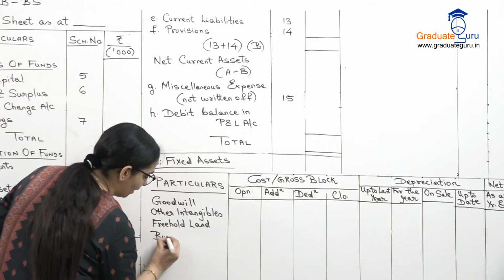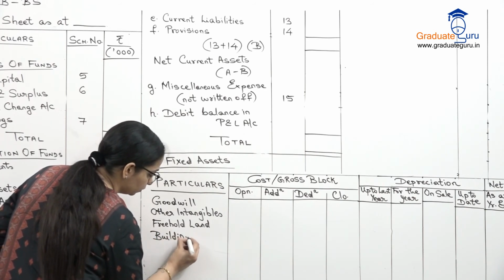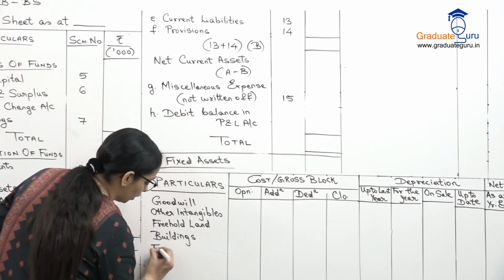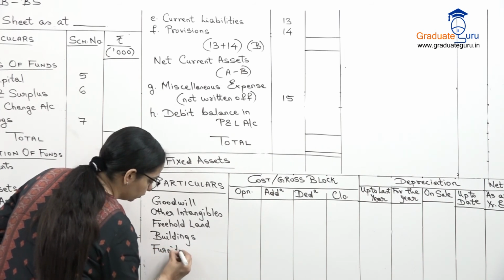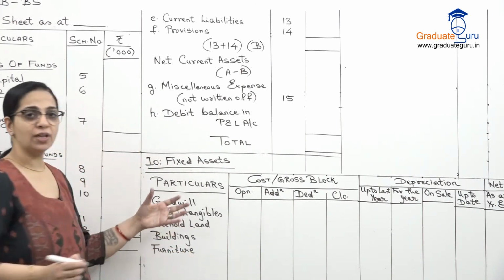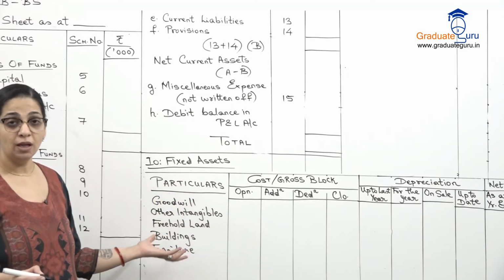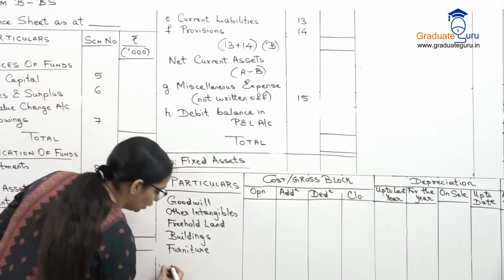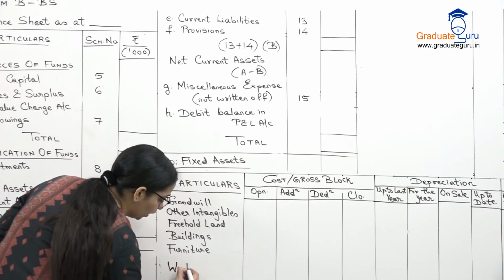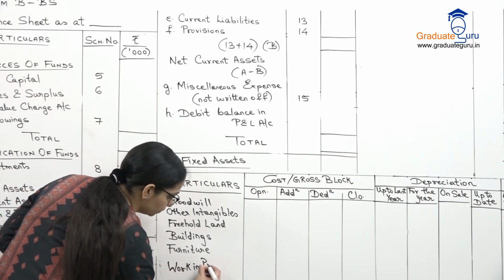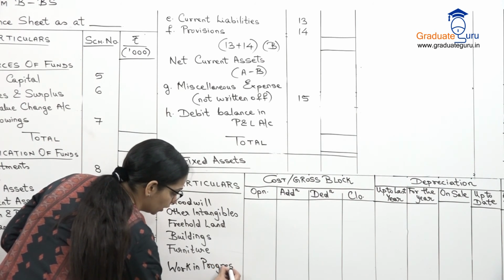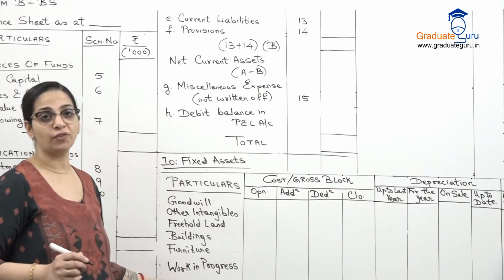You could also have buildings, furniture. So any kind of fixed assets, you could just keep on adding to the list depending on your sum. And this will also include your work in progress. Of course, the work in progress in relation to your fixed assets.